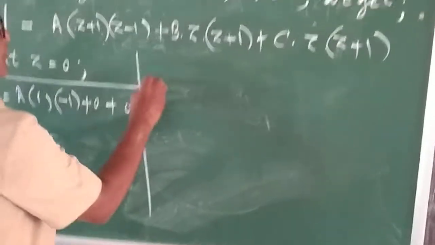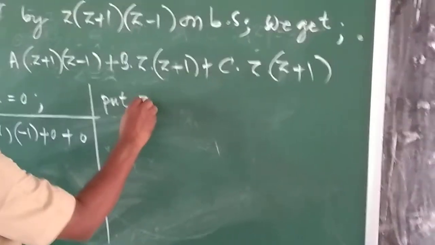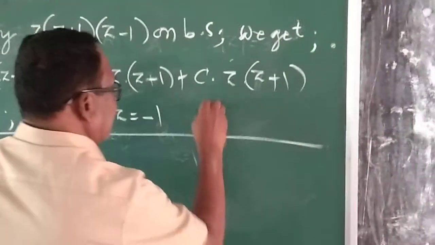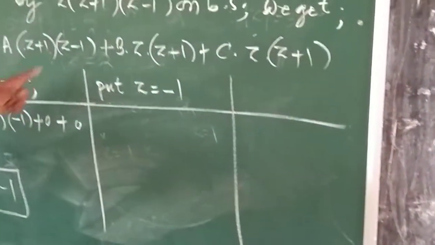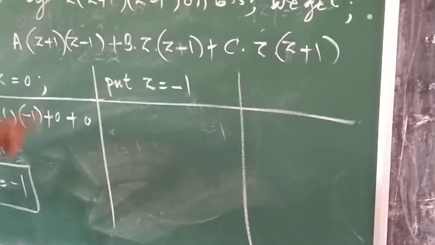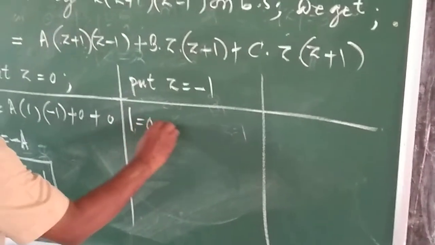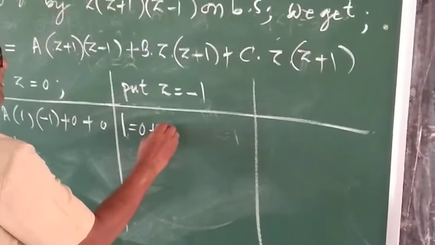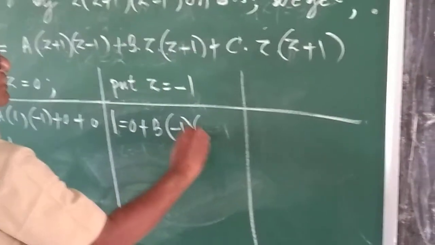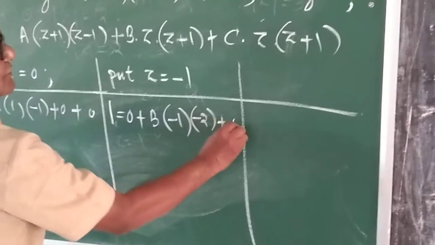Next, put z is equal to minus 1. What happens? Z is equal to minus 1 means this one cancels. 1 is equal to 0 plus b into minus 1 into minus 1 minus 1 is minus 2, plus 0.